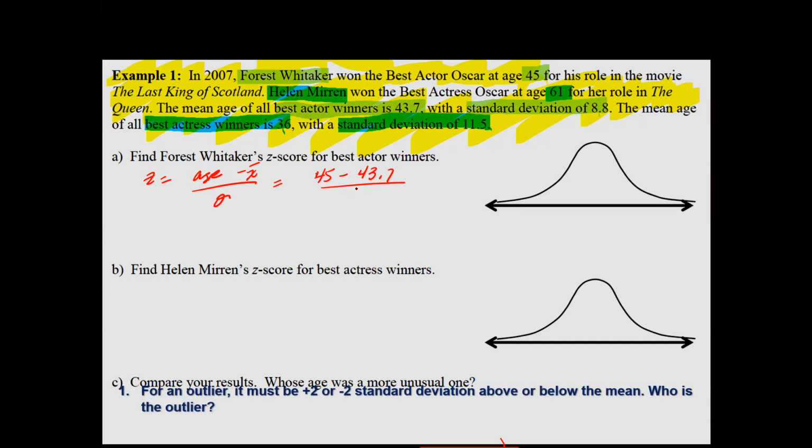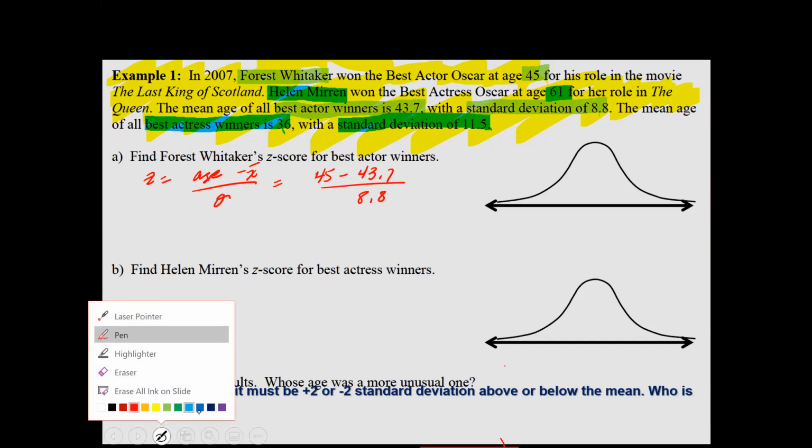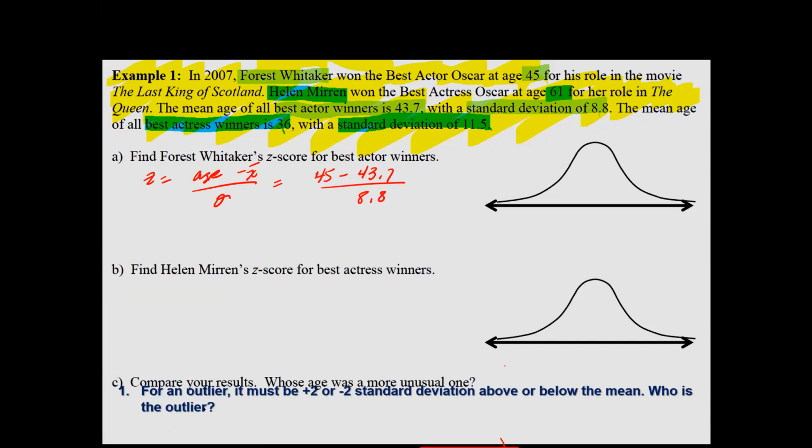And the standard deviation is 8.8 years. That's how far each winner's age differs from the mean, which is actually a pretty high difference if you think about it. So grab your calculator and go ahead and find me the Z-score. Subtract and then divide.